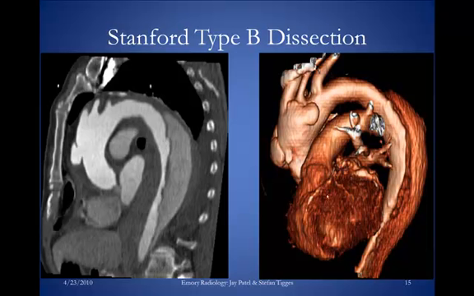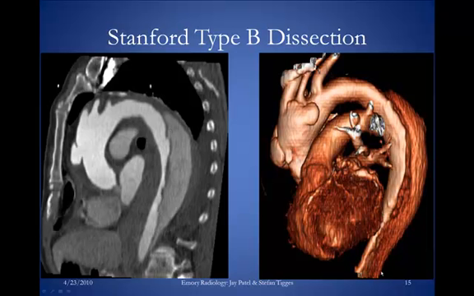Here is a Stanford type B dissection, and here we have a sagittal oblique projection of the aorta. It's flayed out in what's known as the candy cane appearance, and here we have the great vessels coming off. There's one, there's two, there's the third great vessel, the left subclavian artery. Distal to the left subclavian artery, we have an intimal flap, this dark line separating a true and a false lumen. This is a typical appearance of an aortic dissection.